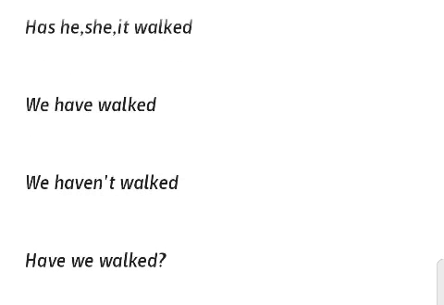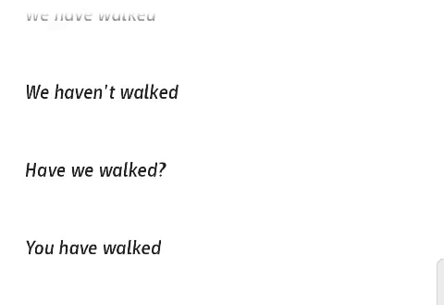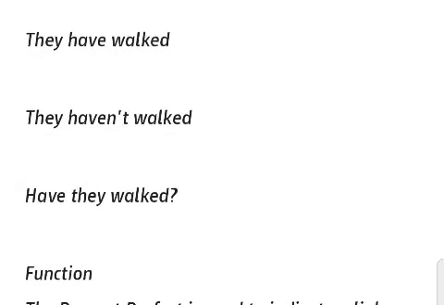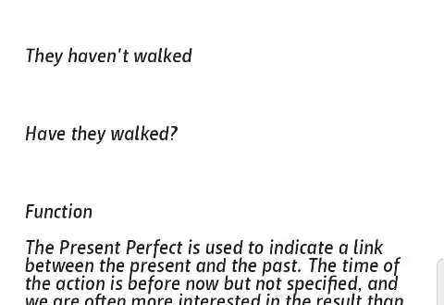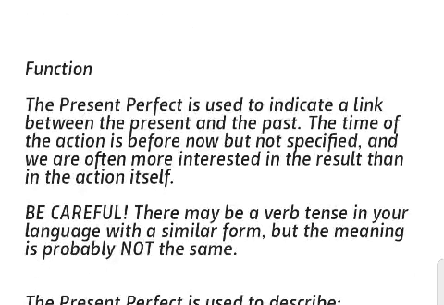We have walked. We haven't walked. Have we walked? You have walked. You haven't walked. Have you walked? They have walked. They haven't walked. Have they walked?